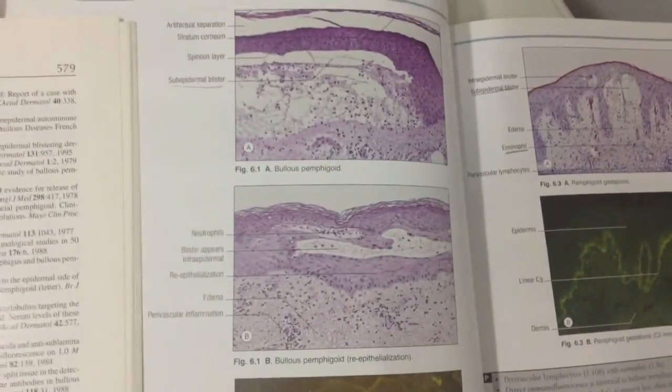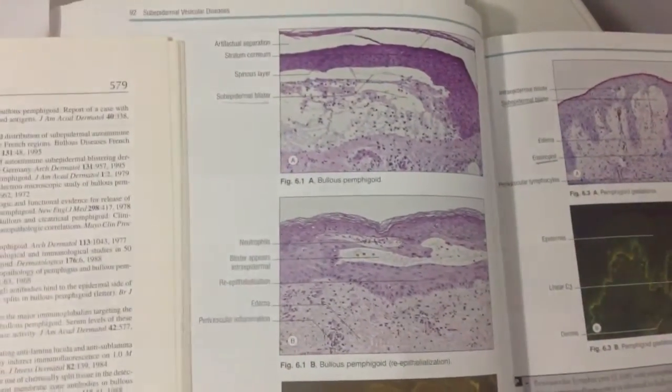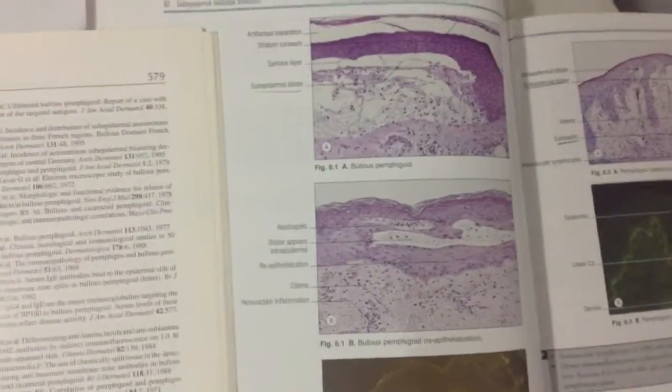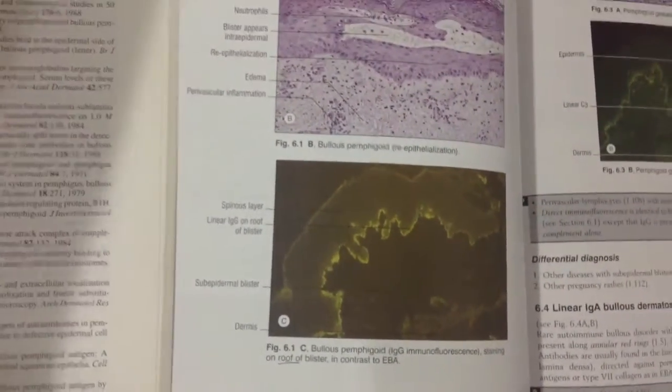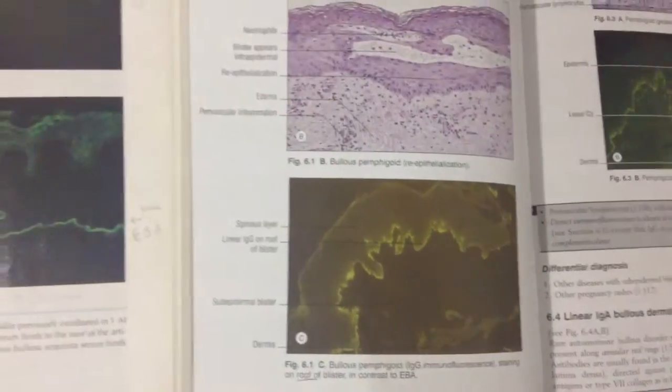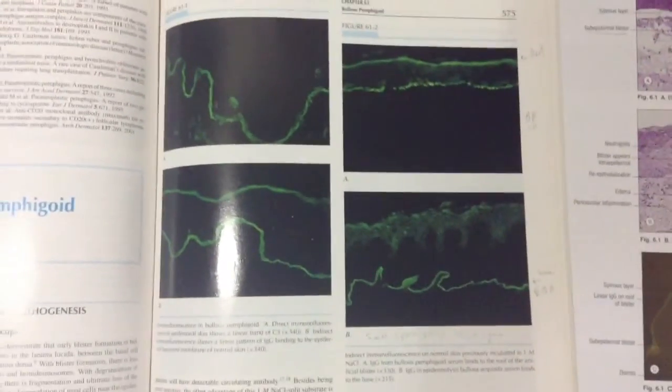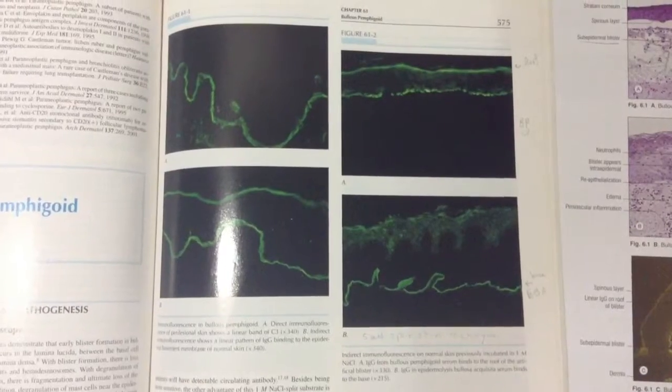Here also another picture, subepidermal bullae with eosinophils. And for immunopathology, at the roof of the blister, as we can see here also, at the roof of the blister.